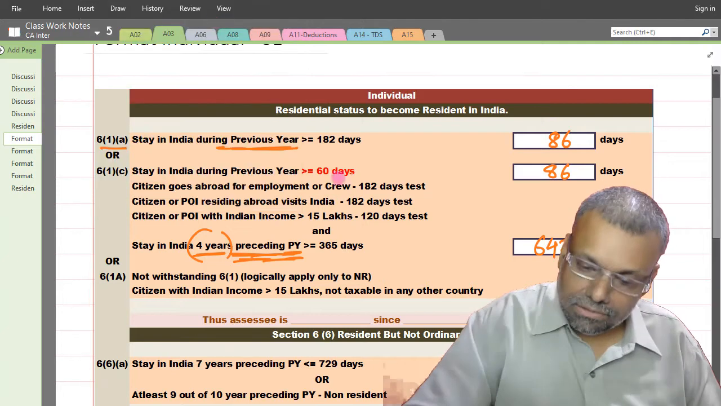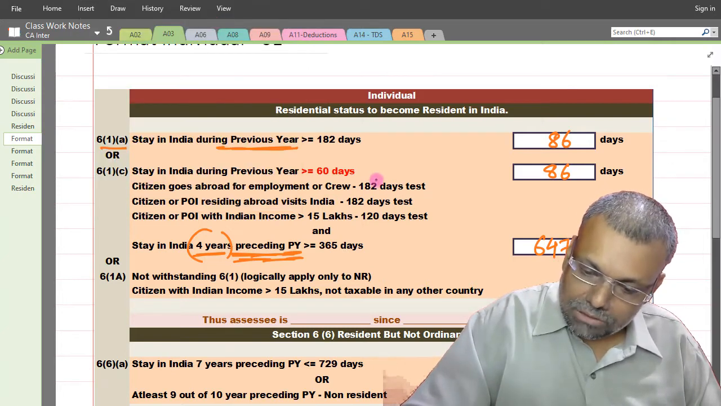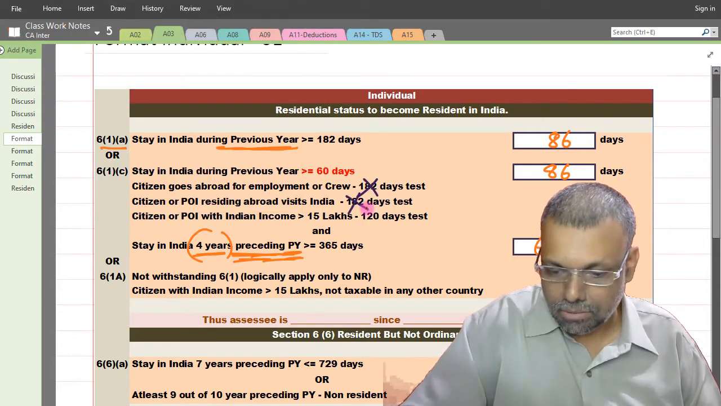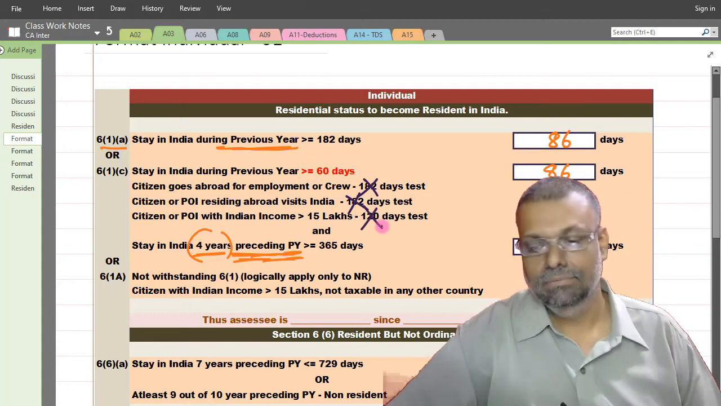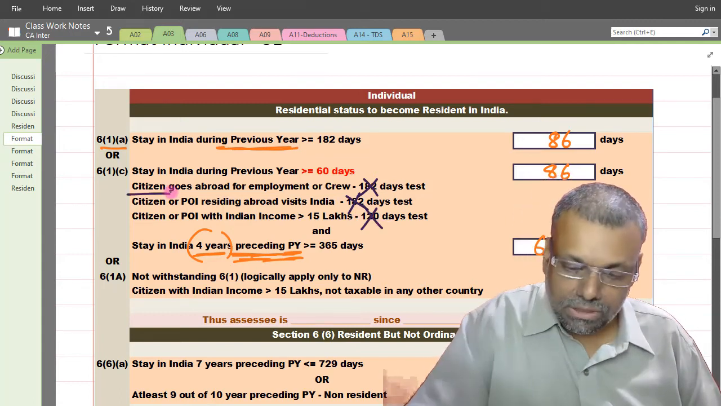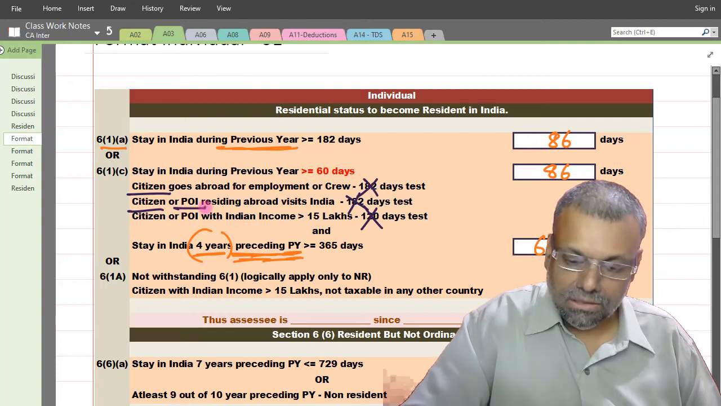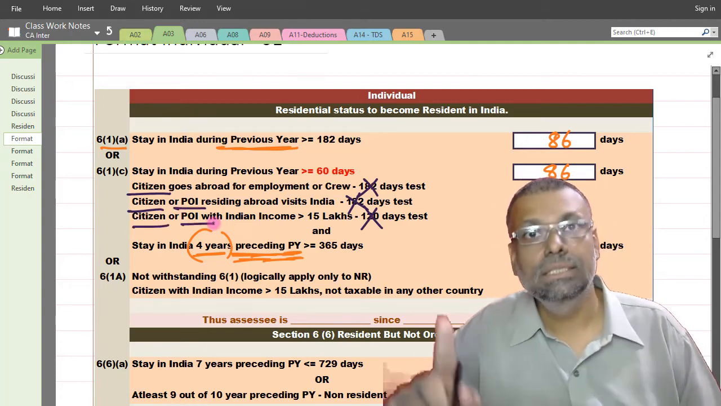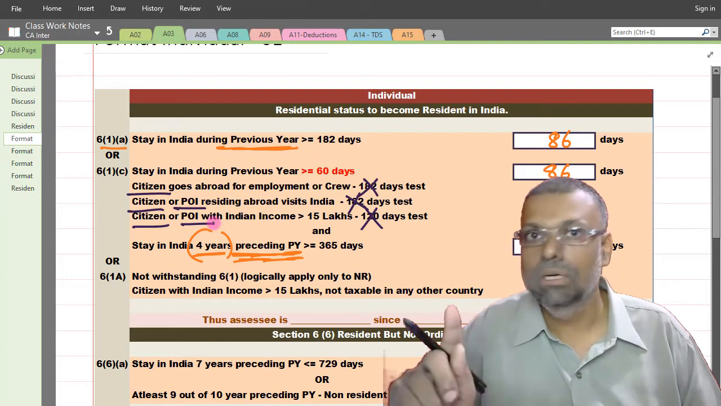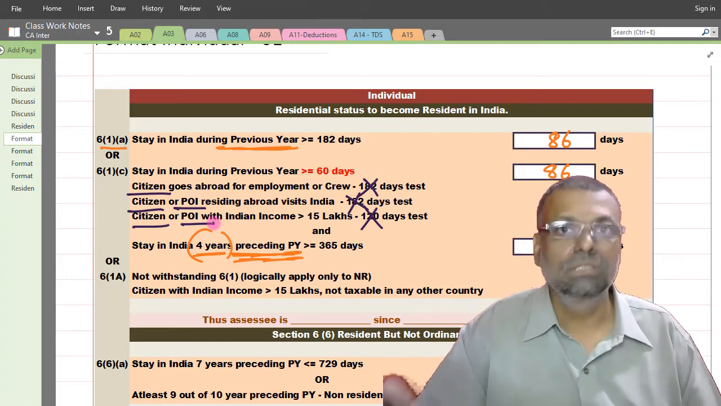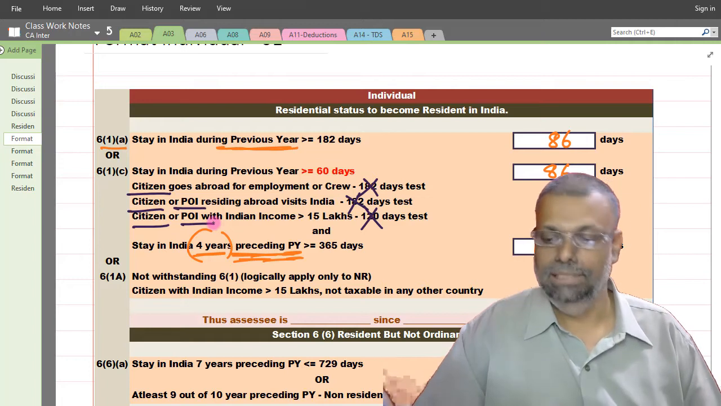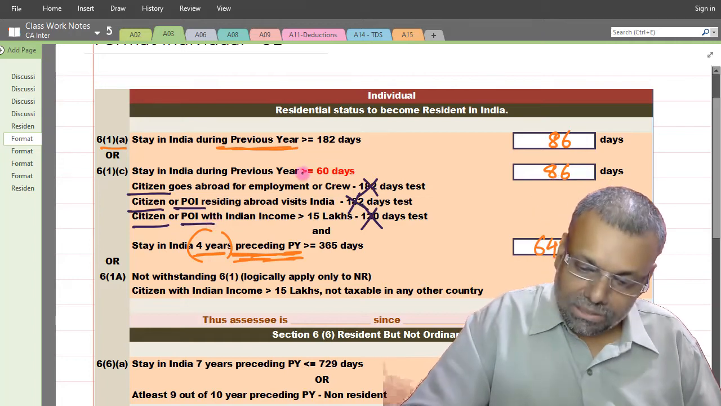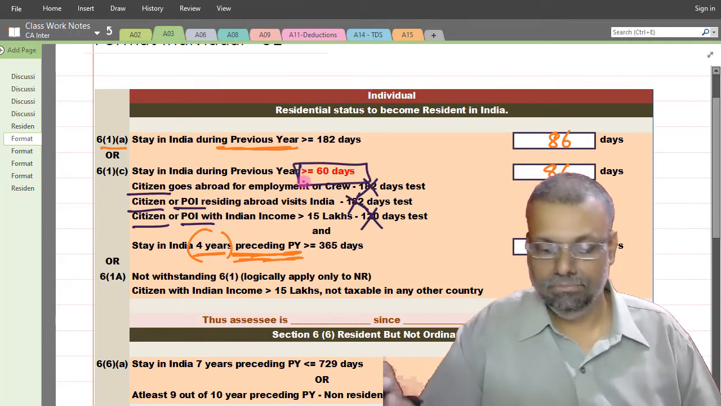These particular conditions will not apply. These 182 conditions will not apply. This will also not apply. This will also not apply. Because this is applicable only to citizens or persons of Indian origin. But in the given question, he is a foreign citizen and he is not even a person of Indian origin, and therefore these conditions will not apply. So here my test will become only 60 days.